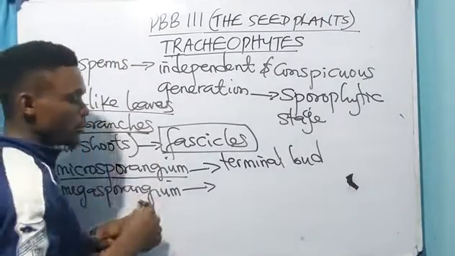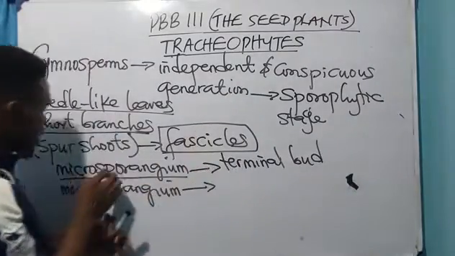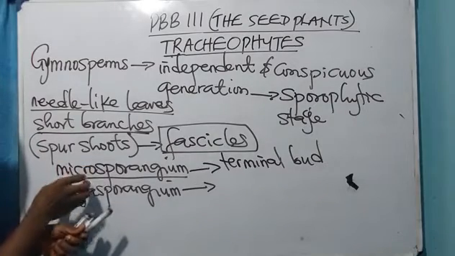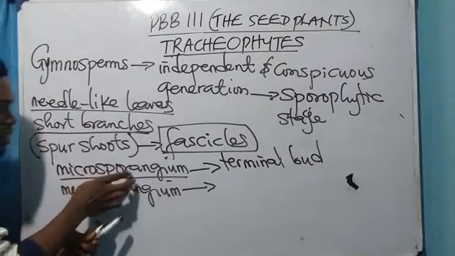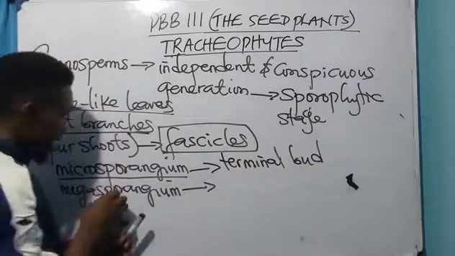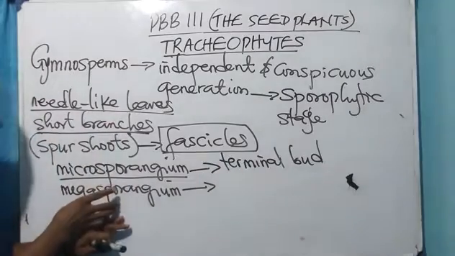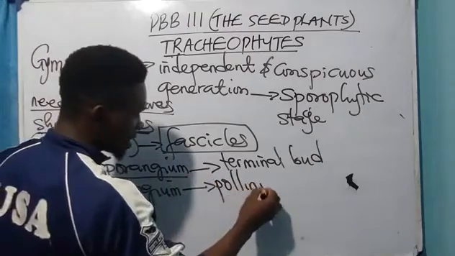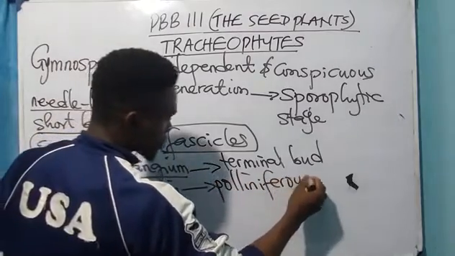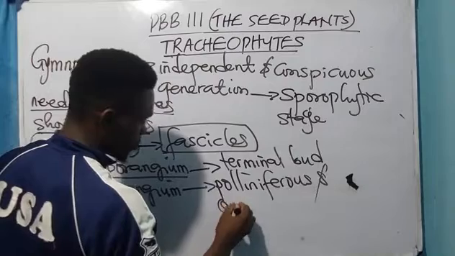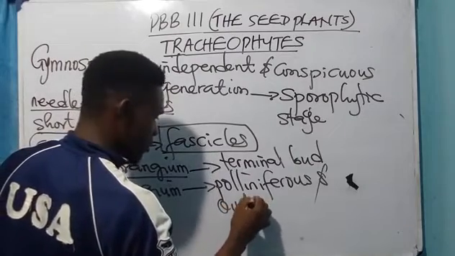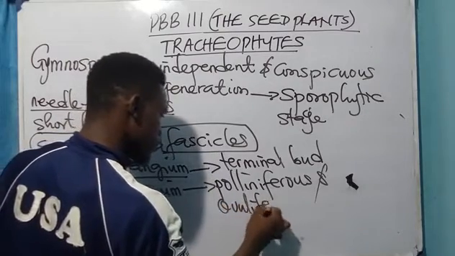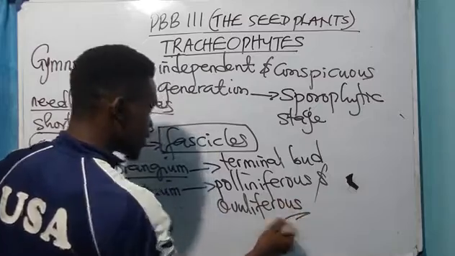This arrangement of the microsporangia on the terminal bud and the megasporangia at the lower tip of the leaf is called polliniferous and ovuliferous. Please take note of that.